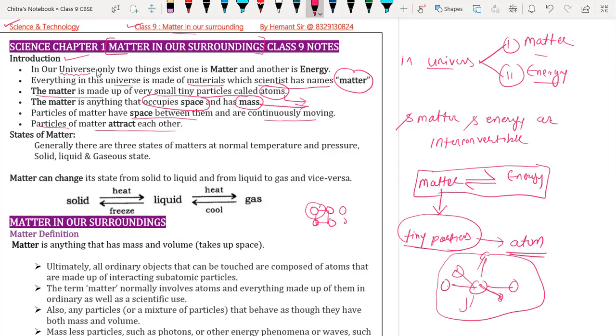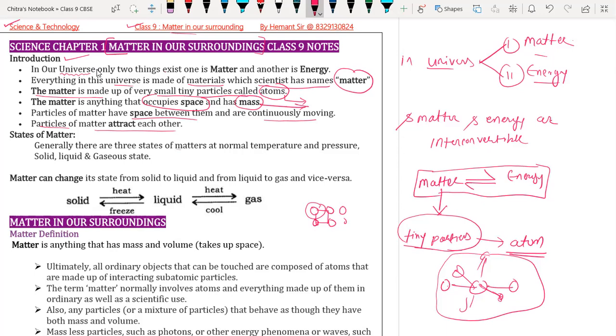Like the pen that we hold in our hand. It is made up of an infinite number of small particles, but they have a very strong force of attraction between them. That's why they appear in the form of matter.